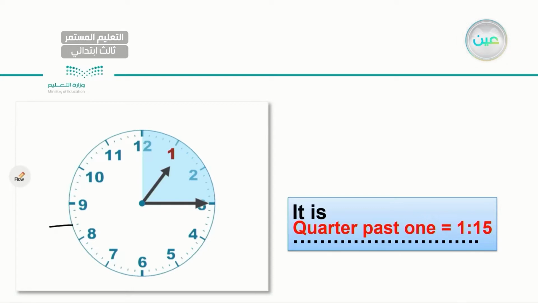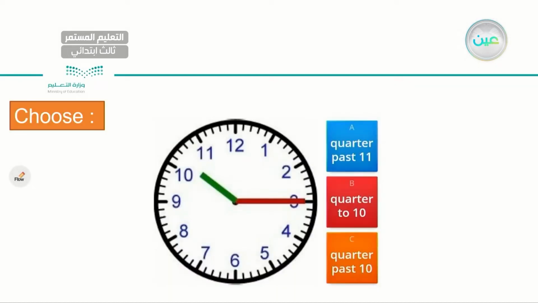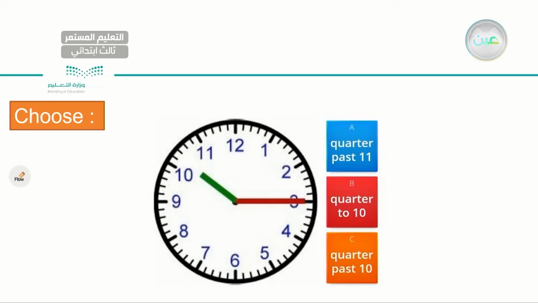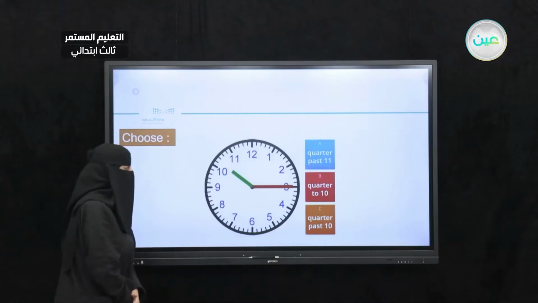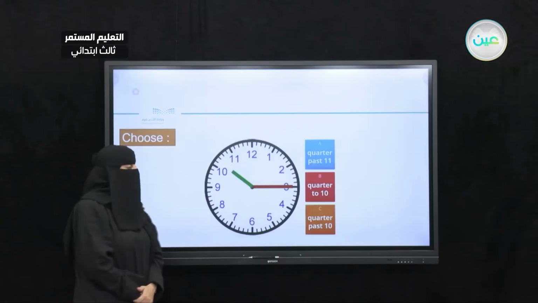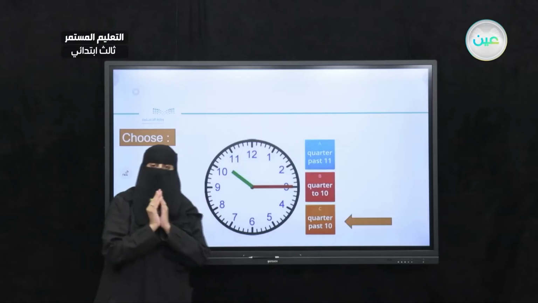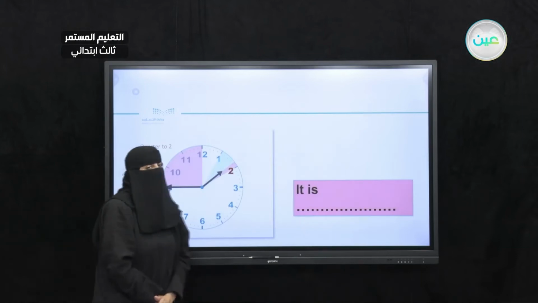How about this one? Choose. Let's check. So as you can see here, I have the short one at 10 o'clock, and then I have the long one at the number 3, okay? It's 11:15, 10:15? What do you think? What time is it? Remember what we mean by quarter? Actually, this is the answer, 10:15. Same answer, very good.